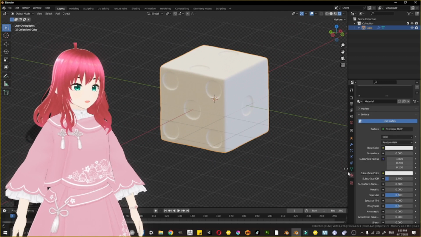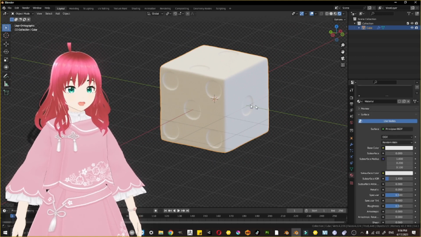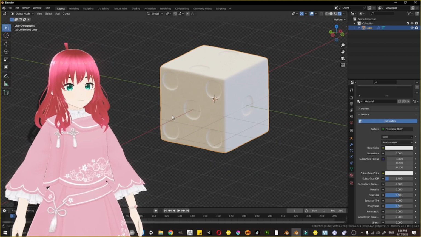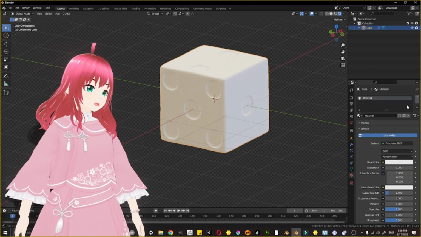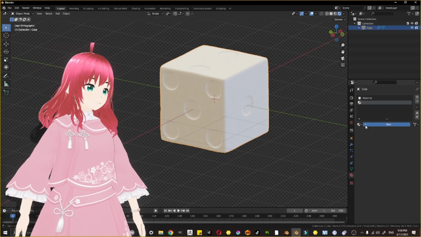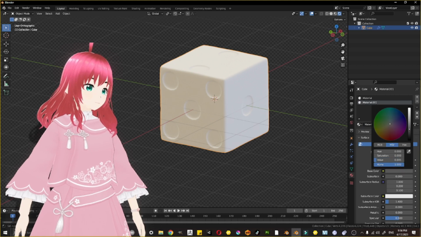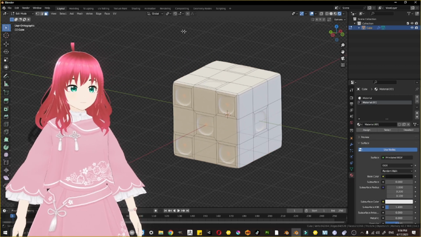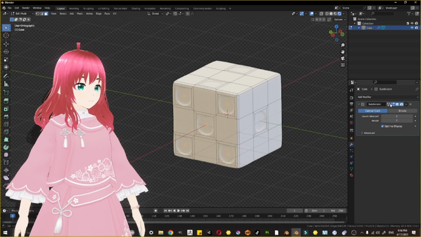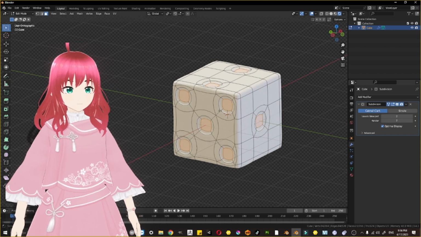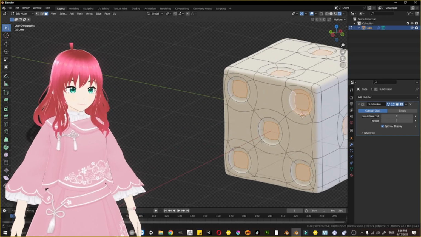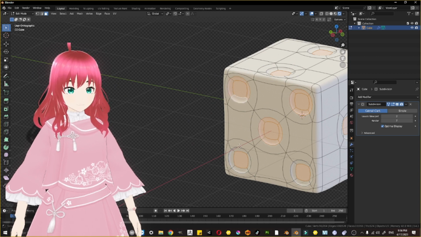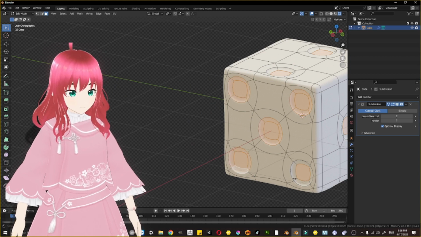Okay, now we will have to make another material for making digits visible. So I am adding a new material here and giving it a black color. Now I will select all the boundaries to give them the black color of digits.